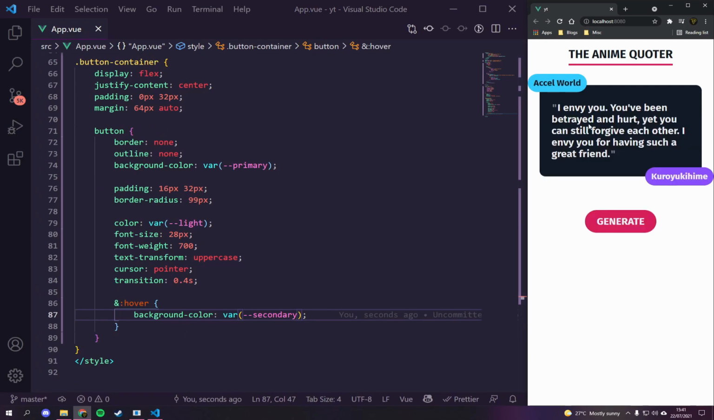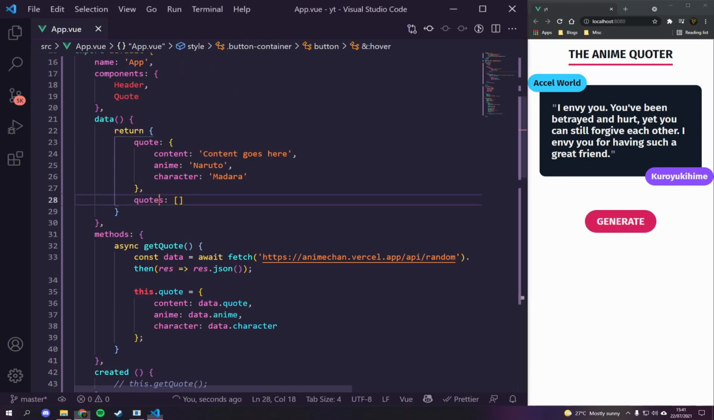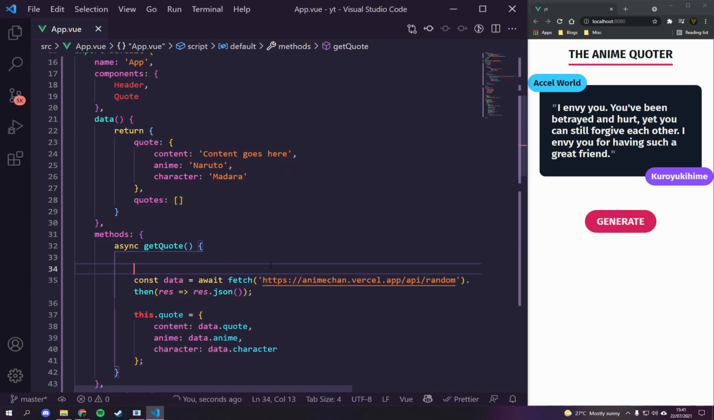So now when we click generate, we get another quote. I'm not going to read the whole thing out, but you get the gist. It's basically working. We can now generate it, but obviously we want to store these. So that's why we have this quotes here. Now this is super simple to store these.